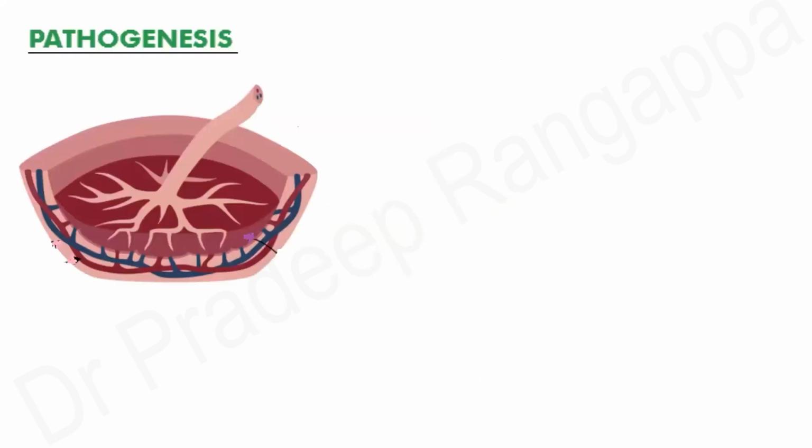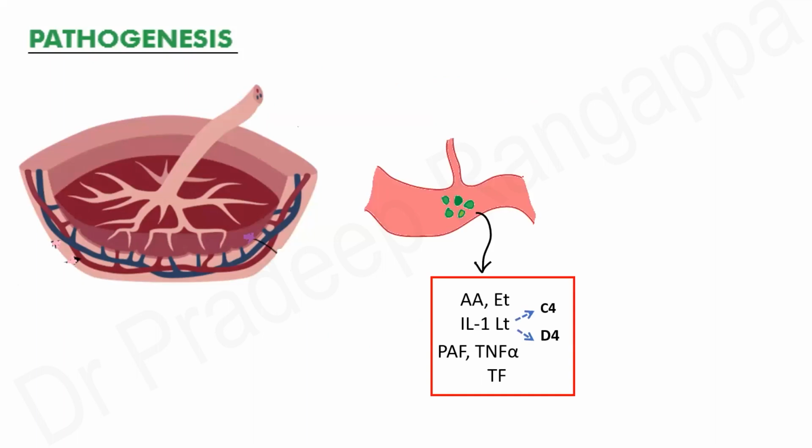Now, the pathogenesis of amniotic fluid embolism. Usually you have this when there is abruptio placenta or placenta previa. There are a lot of fetal antigens or toxins, which lead to production of multiple leukotrienes and cytokine release, like arachidonic acid, endotoxins, interleukin-1, leukotrienes, platelet activating factor, TNF alpha.